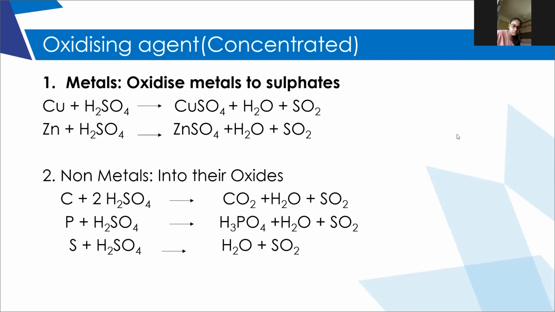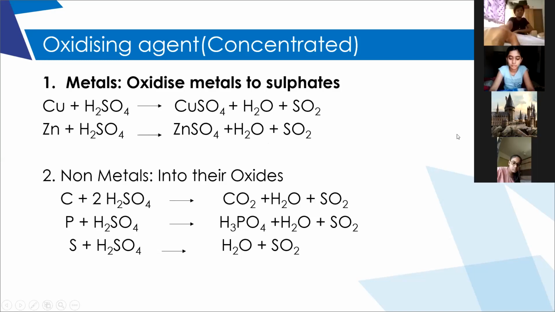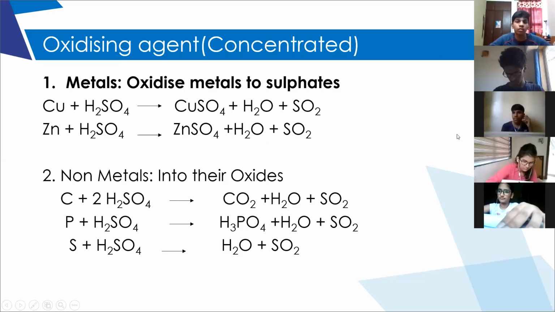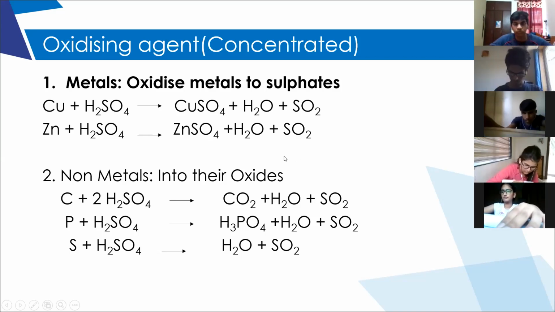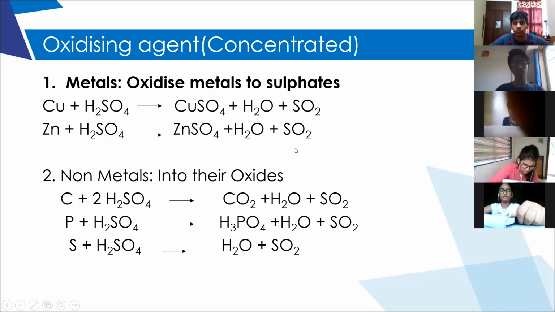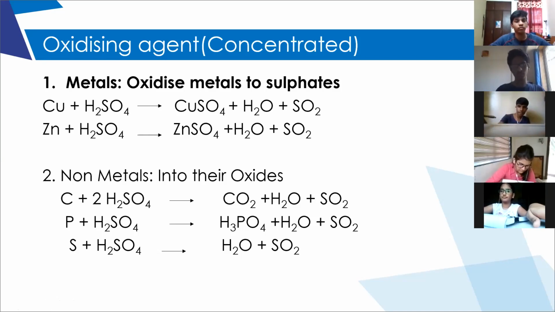FeSO4 plus H2, hydrogen gas. Did you understand the difference? With concentrated sulfuric acid, it forms sulfate plus water plus sulfur dioxide. Whereas with dilute H2SO4, it forms sulfates plus, sorry, not water, hydrogen gas. Clear? Right?